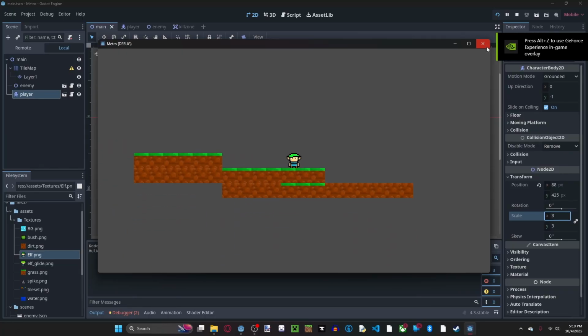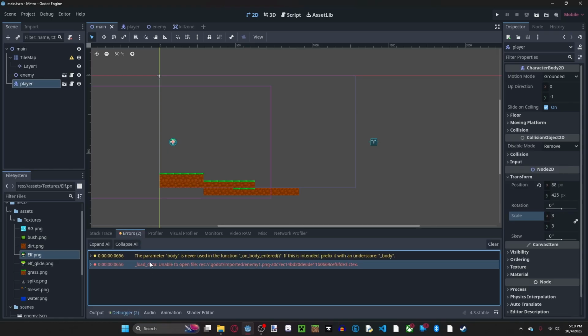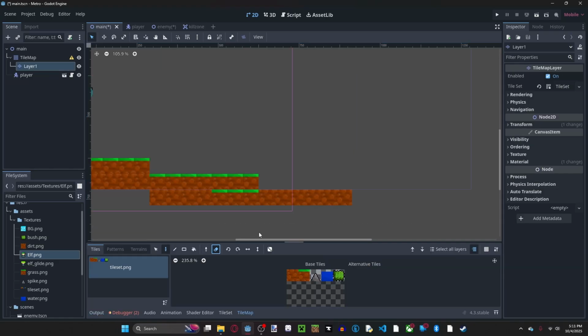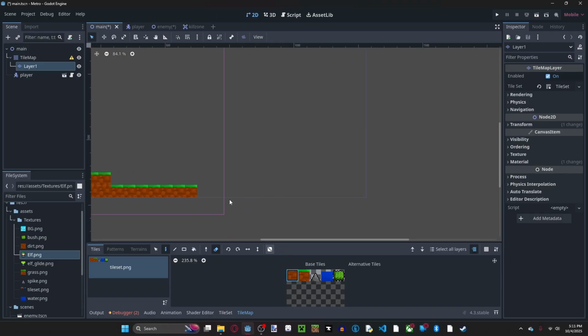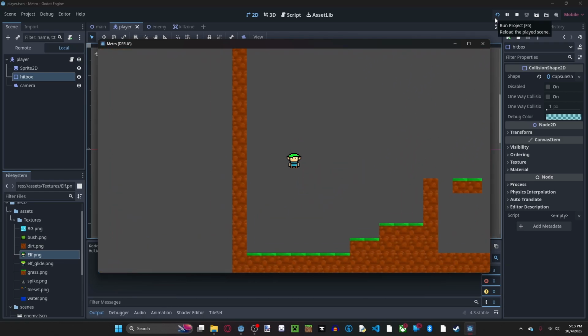So now we can just create a level. Well, and what I mean by level is, okay, what's wrong with it? What's the debugs? Load data. We should just be good right now, right? Okay, so now I need to create a level. And by level, I just mean ground and area. That way we can build, or not build, but test out what we currently have. All right, so now we have a level that we can test out with for right now. There we go, we're good.